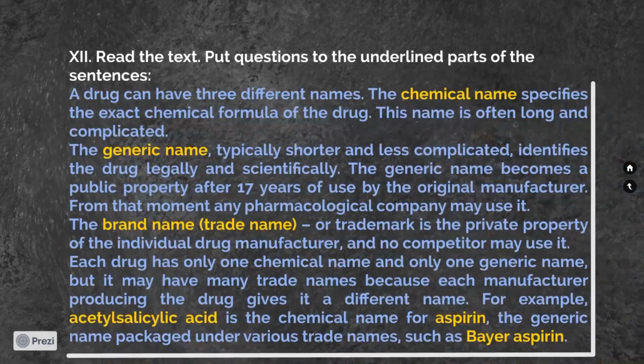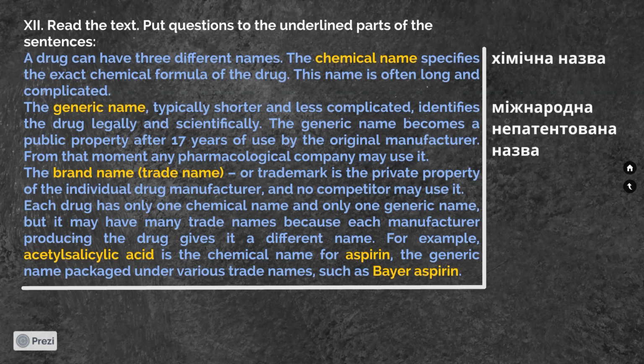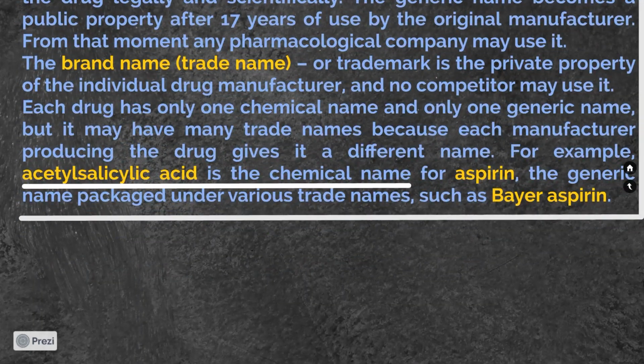The following exercise contains a short text about different names for the same drug. These names are chemical, хімічна, generic, міжнародна непатентована, brand or trade, торгова назва. Each drug has only one chemical name and only one generic name, but it may have many trade names. Here is a simple example. Acetyl salicylic acid is the chemical name for aspirin, which is the generic name, produced under various trade names, such as Bayer aspirin or any other manufacturer.